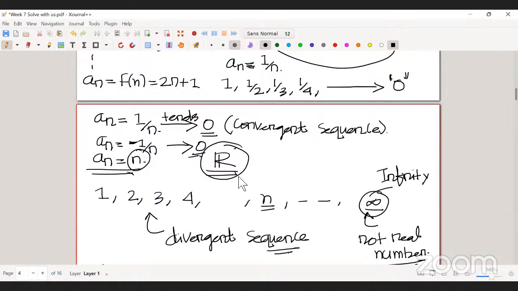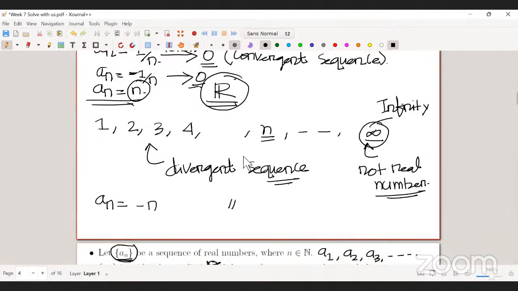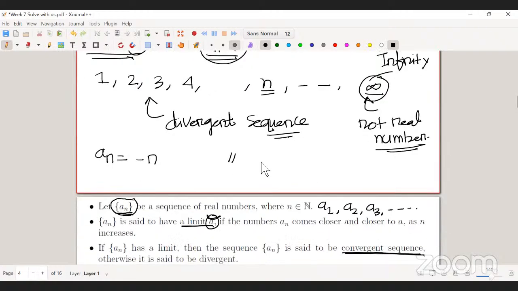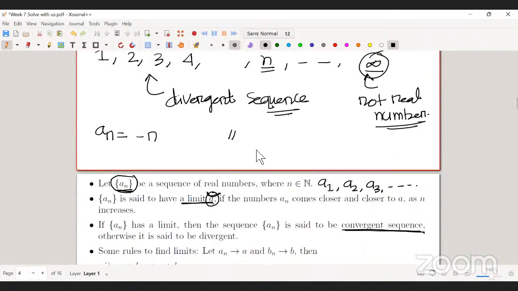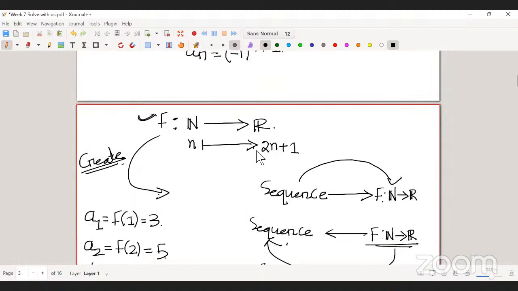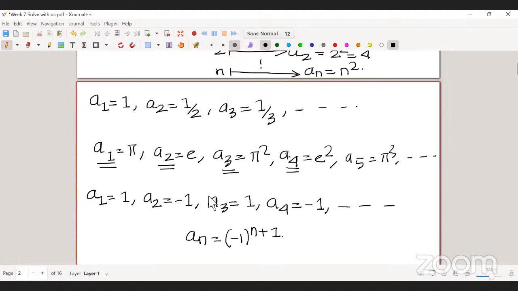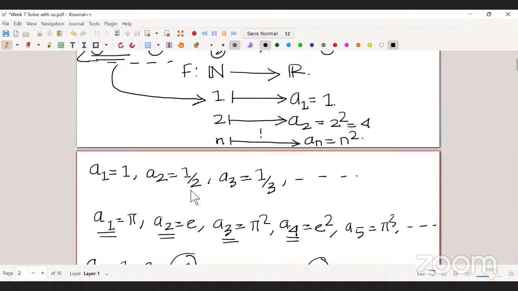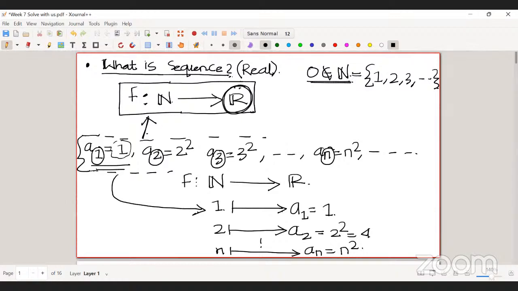Sir, can we take a negative value, like minus 1, minus 2, minus 3? Yes, there is no restriction in that. As I said, you can take any real number. If whatever you are taking is a real number, then you are okay.